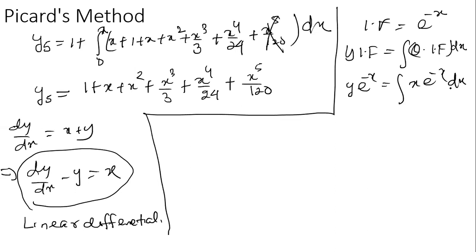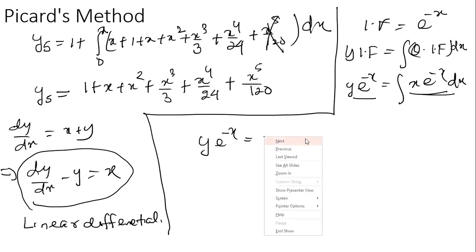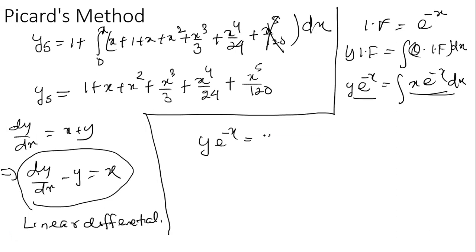Then we can apply the by parts method. When you apply the by parts method, the solution becomes y e to the power minus x is equal to c minus x e to the power minus x minus e to the power minus x. The condition is given: x is equal to 0 and y is equal to 1.